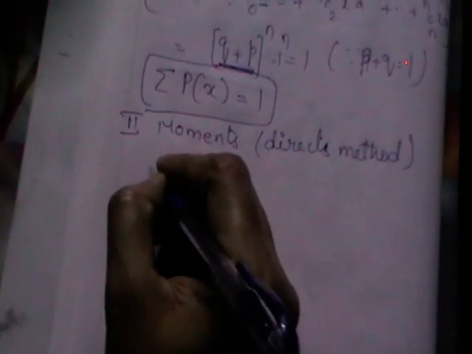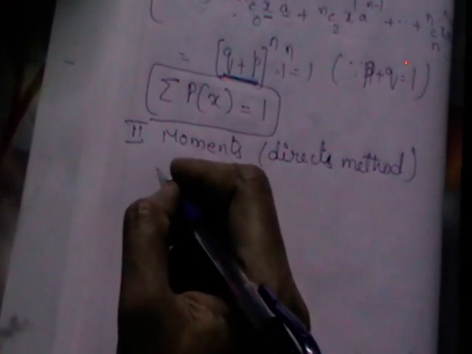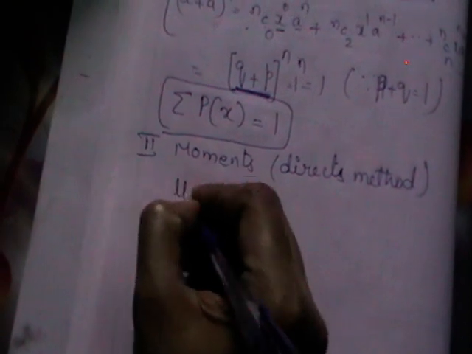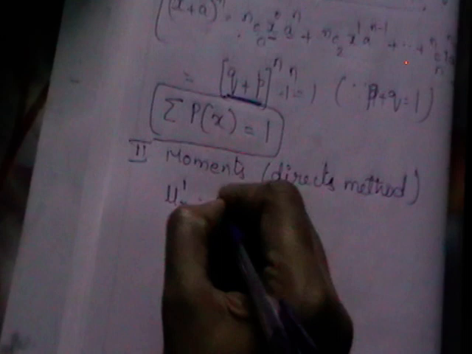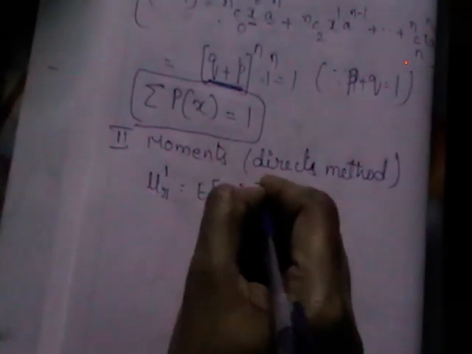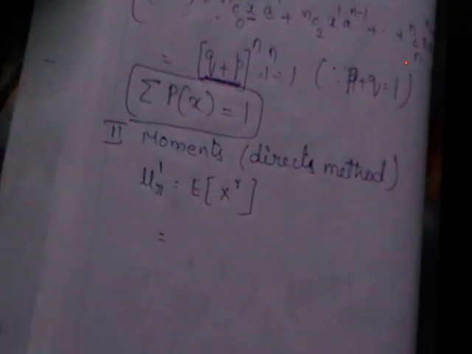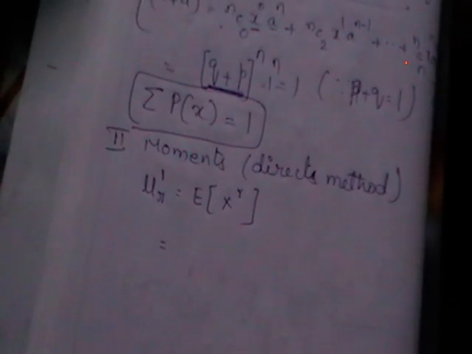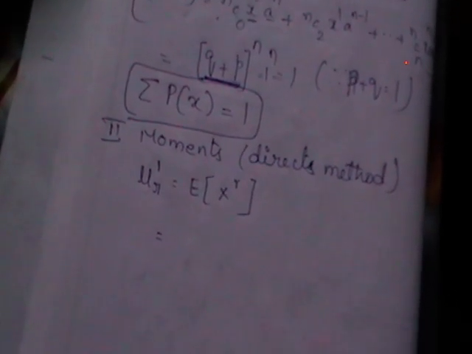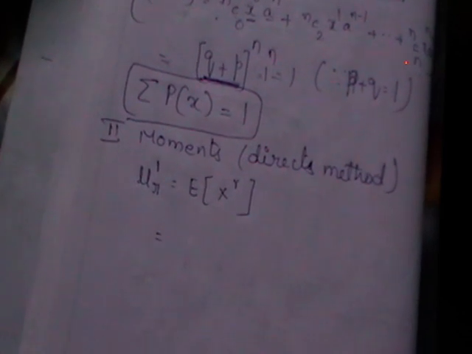So which moments do we calculate? We calculate non-central first. Non-central moments are indicated with mu r dash and the formula is expectation of x power r. How many moments do we calculate? We calculate the first 4 moments: mu1 dash, mu2 dash, mu3 dash, mu4 dash. Then using the interrelationships we are going to calculate the central moments from non-central.